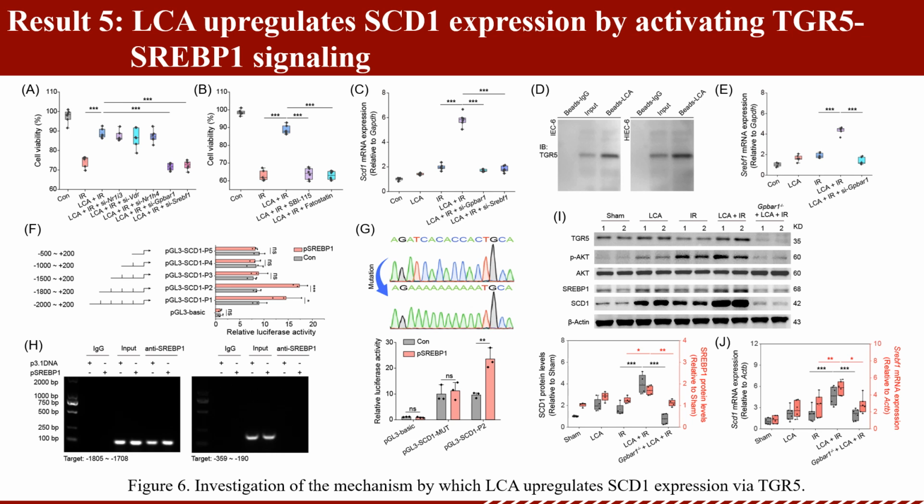Result 5. LCA upregulates SCD1 expression by activating TGR5-SREBP-1 signaling in vitro and in vivo. Gene silencing screening revealed that LCA-induced SCD1 upregulation depends on the membrane receptor TGR5. LCA activated TGR5 to promote the expression of the downstream transcriptional regulator SREBP-1, which directly binds to the promoter region of SCD1 to enhance its expression.